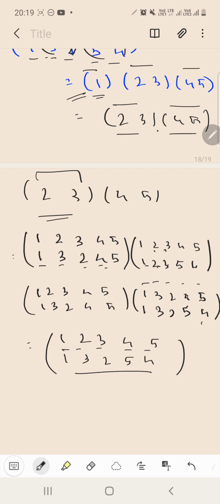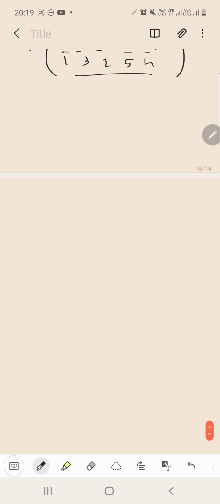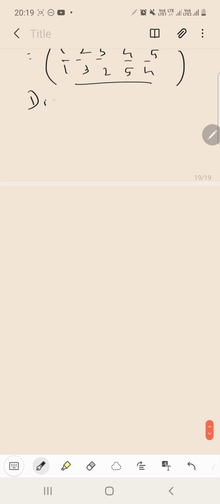Okay guys, so basically now see, we have just multiplied these two cyclic permutations. We have not even calculated the one portion. Okay, so this is why we can easily omit the elements which get exchanged by itself. Okay, so clear up till this much, guys. Now we will be understanding what is the disjoint cycle. What is a disjoint cycle?